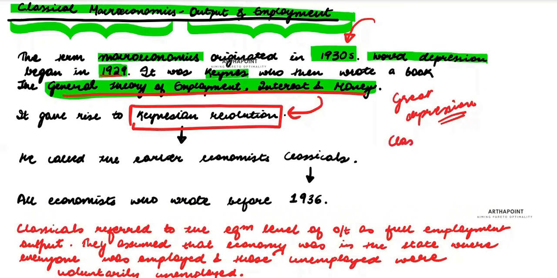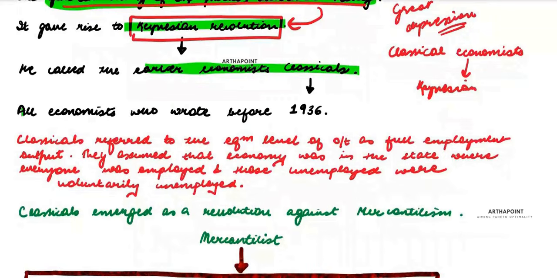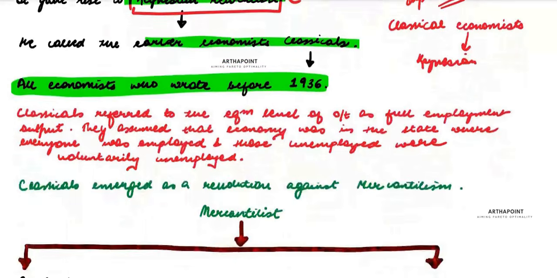So we went from the classical economists towards the Keynesian side of it. It was Keynes only who called the earlier economists classical. Anyone who wrote before 1936, before the period that Keynes wrote, was called classical. And anyone who wrote based on what Keynes said was called Keynesian.